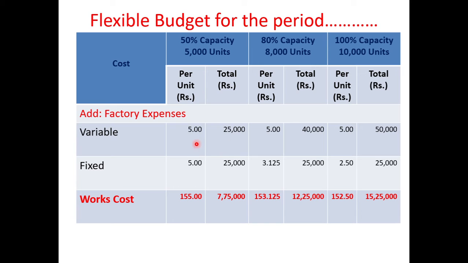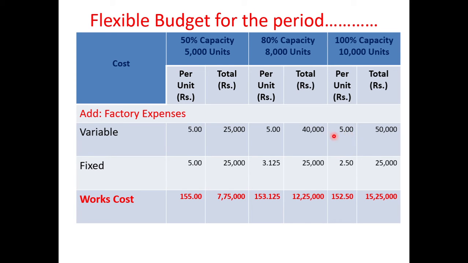Now, as I told, variable cost per unit will remain same. Fixed cost amount will remain same. Okay, fixed factory expenses 25,000, that we have to enter for 8,000 units and also for 10,000 units. Then first for variable factory expenses, 25,000 amount is there. How to calculate the cost per unit? 25,000 divided by 5,000 means 5 rupees will come. Okay, this cost per unit will remain same. 5 is for 8,000 units and also for 10,000 units.